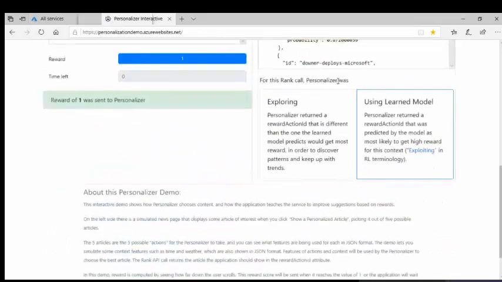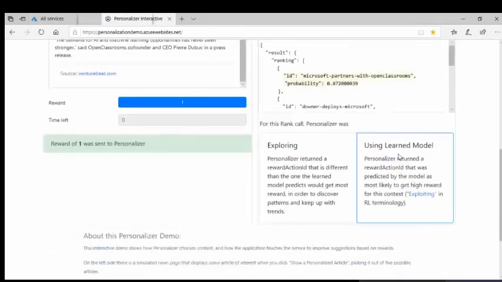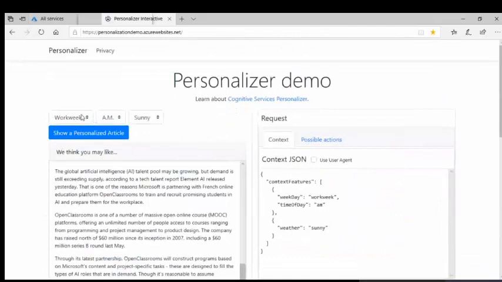And for this rank call, personalizer has used a learning model, right? We said 20 calls out of 100 calls will be using explore, the remaining will be using the learned model. So here it is using exploit. It means the settings we have created, using that. And let's see for another weekend.